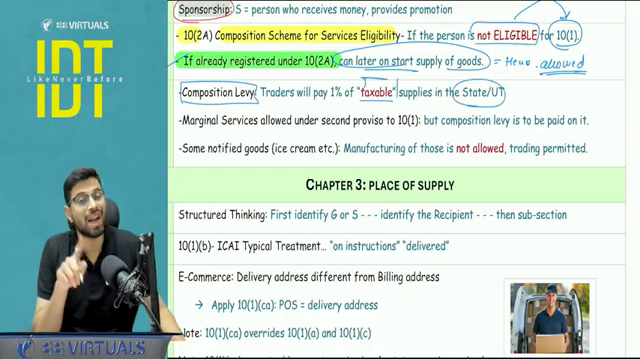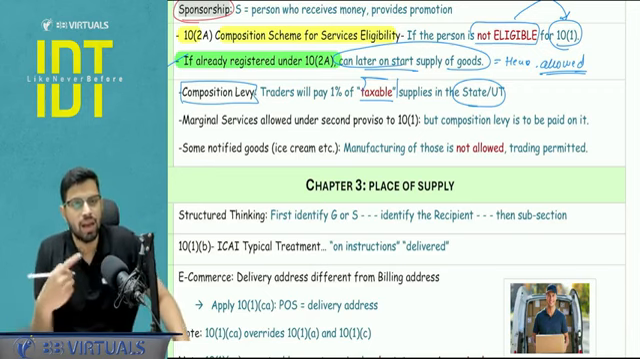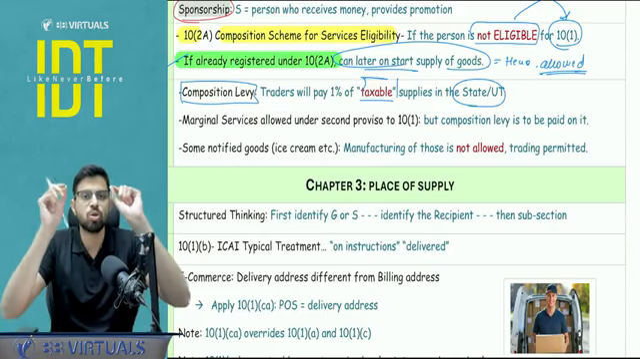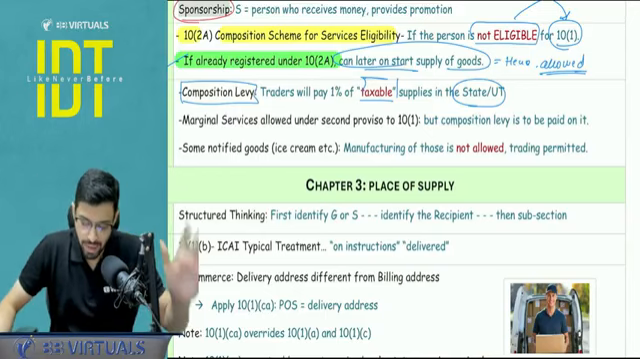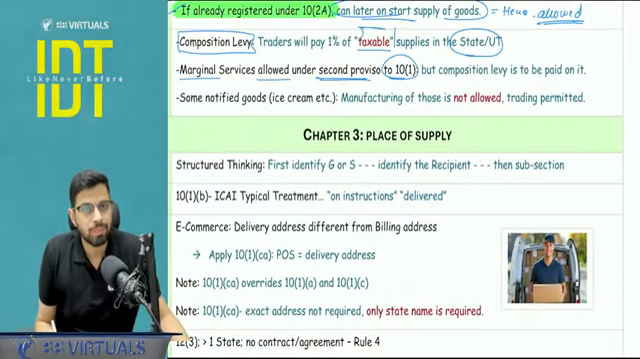Okay, the manufacturer has to pay 1% on the turnover in the state, and the restaurant has to pay 5%, that is 2.5 plus 2.5. Always write 2.5 plus 2.5, 0.5 plus 0.5, because composition suppliers only make intrastate supplies. Next, marginal services that we allow in the second proviso to 10.1.